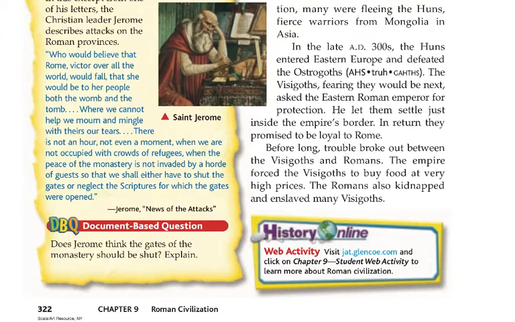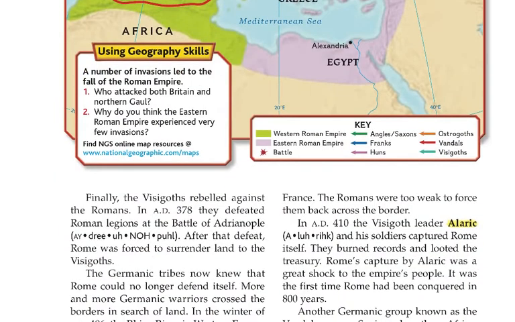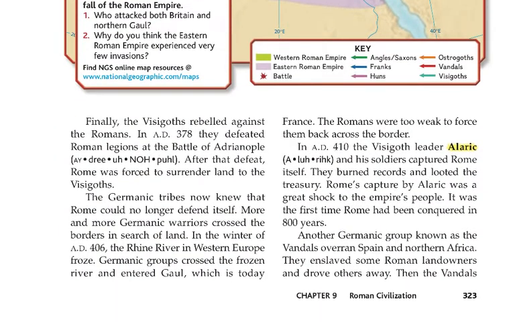Before long, trouble broke out between the Visigoths and Romans. The empire forced the Visigoths to buy food at very high prices. The Romans also kidnapped and enslaved many Visigoths. Finally, the Visigoths rebelled against the Romans. In AD 378, they defeated Roman legions at the Battle of Adrianople. After that defeat, Rome was forced to surrender land to the Visigoths.